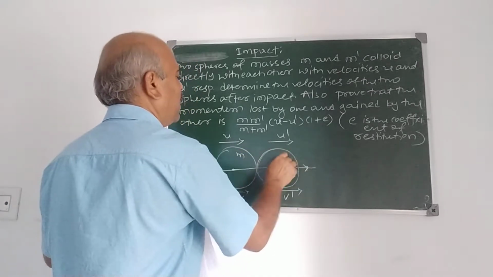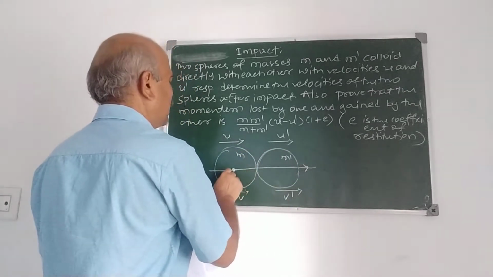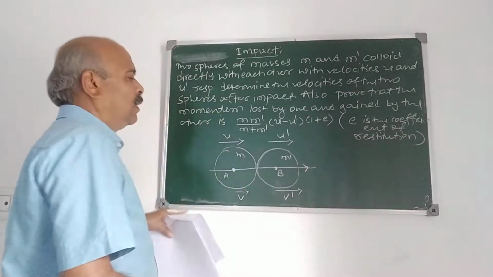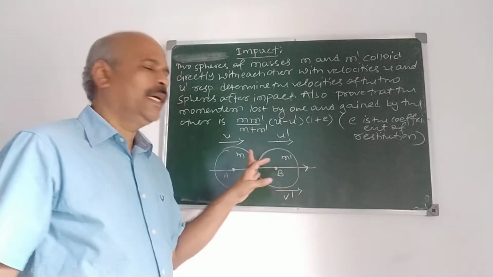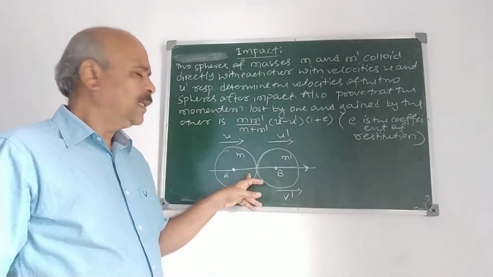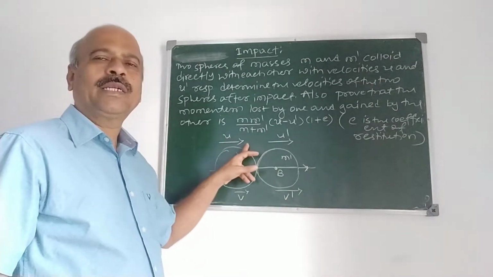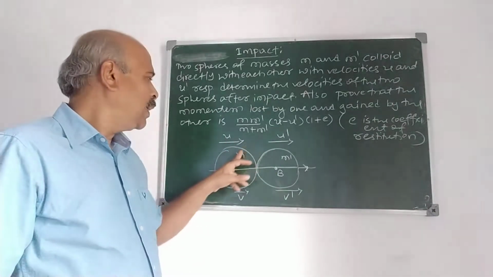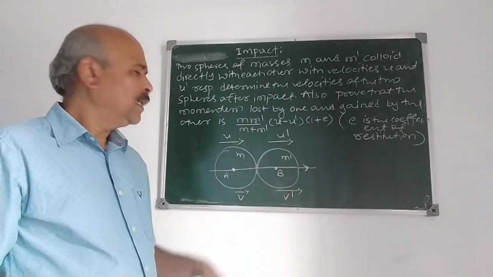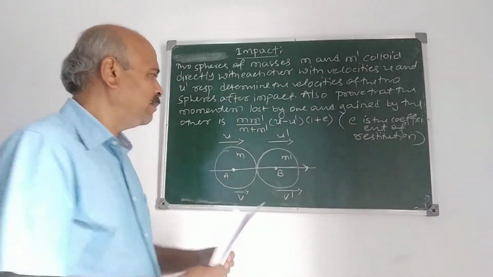And the masses are m and m dash, and the centers are A, B here, AB. Now in this case the impact is direct. So when do you say that impact is direct? If the velocities before impact of the two bodies are along the common normal, then we say that impact is direct.